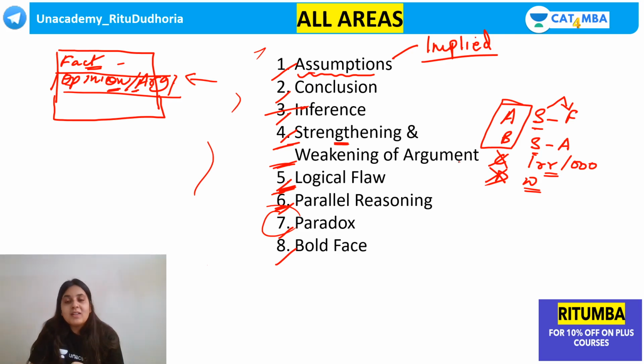Subconsciously you must have made this error multiple times and you would not have realized it. तो हमारे क्लासेस में जो CR वीक में भी किया है और जो आगे भी करेंगे, you will understand कि ये difference कितना important है. So remember guys, the option which strengthens the fact or which weakens the fact or which finds out a flaw in the fact, that cannot be your answer option. Fact को बिल्कुल भी touch तक नहीं करना है. Fact is absolute. All you have to do is to the argument. So that is how the elimination process works.